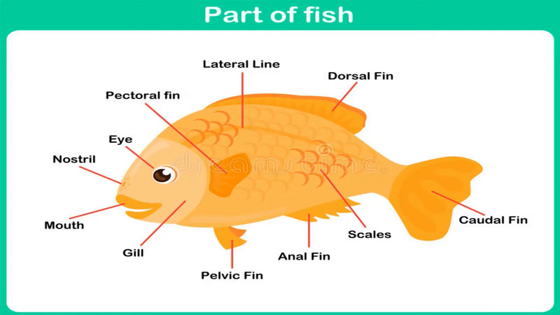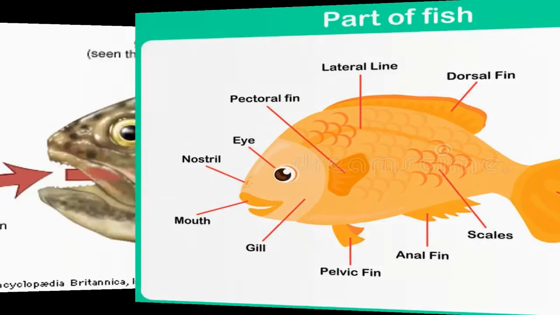The very important parts that we will be learning in this session are the gills, the scales, the fins, and the fins are of various types: the pectoral fin, the dorsal fin, the caudal fin, the pelvic fin, and the anal fin. And there is also an important thing, that is the lateral line. These things are very important because we'll be learning about them in detail.